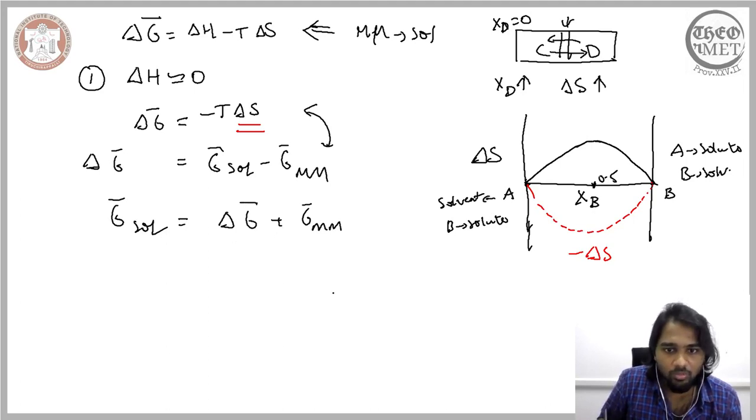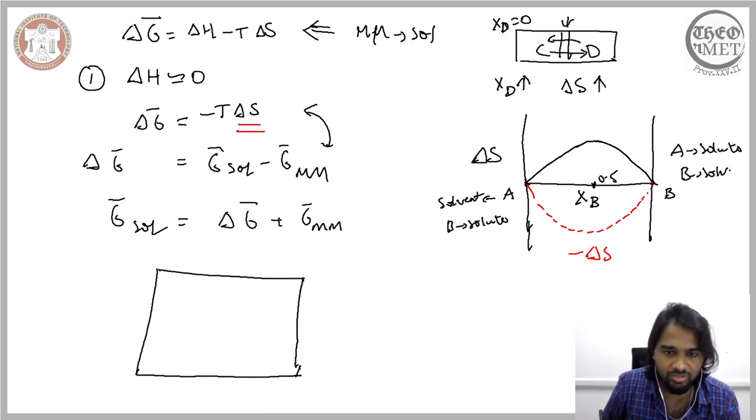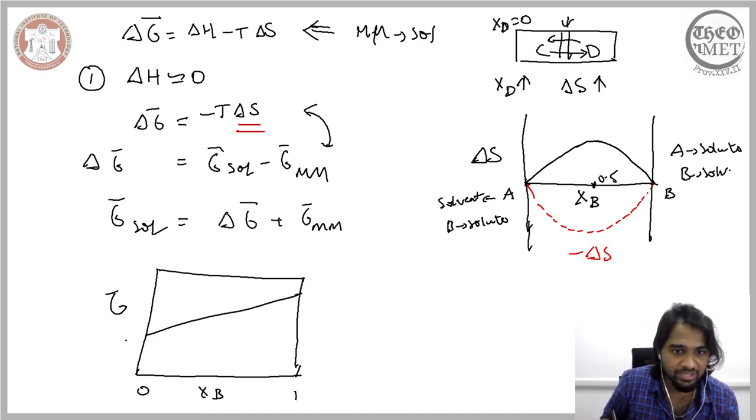We have already represented how the Gibbs free energy of the mechanical mixture looks. We have the Gibbs free energy and how it varies with the concentration XB, and we have shown that the Gibbs free energy of a mechanical mixture varies in a linear manner, starting and ending at these 2 points here that indicate the Gibbs free energy in the pure state.